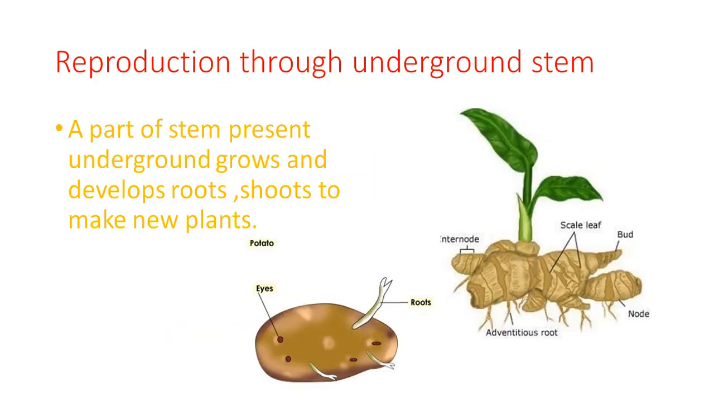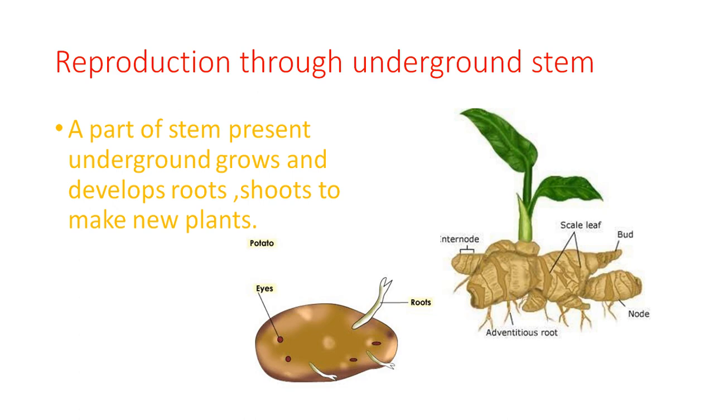Now, let us study how the different parts of a plant are involved in the process of vegetative reproduction. First, we will discuss reproduction through the underground stem. Underground stem means the stem that is under the soil. A part of the stem present underground grows and develops roots and shoots to make a new plant.